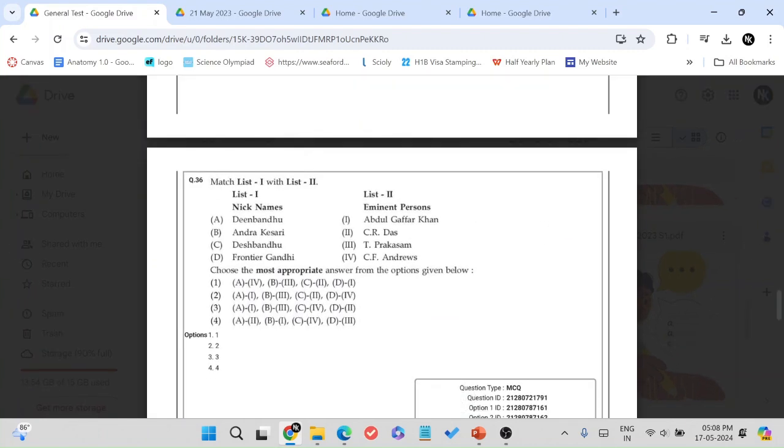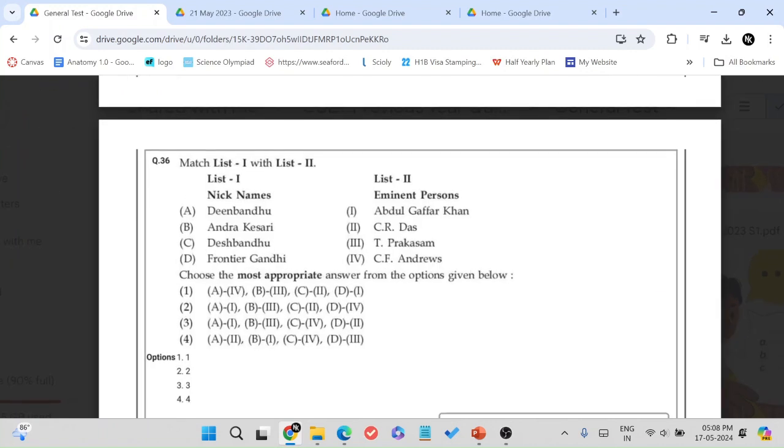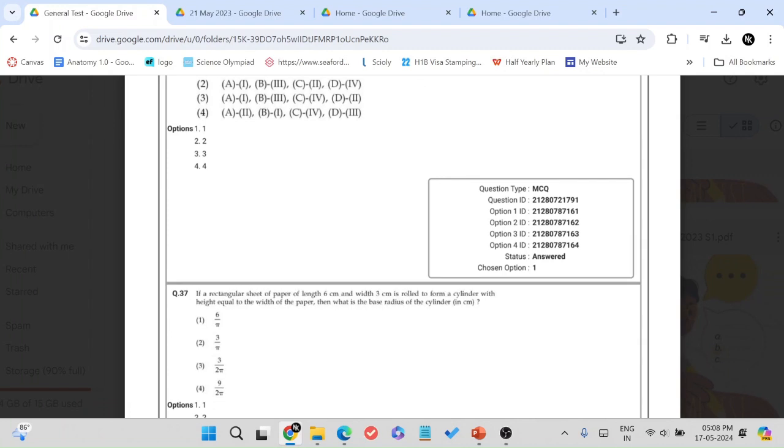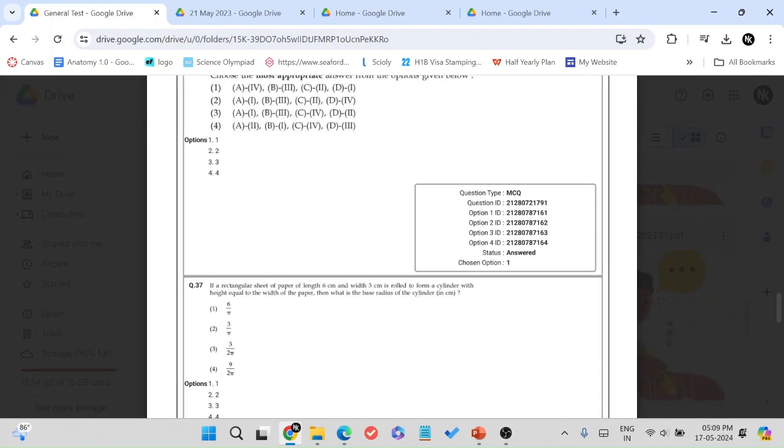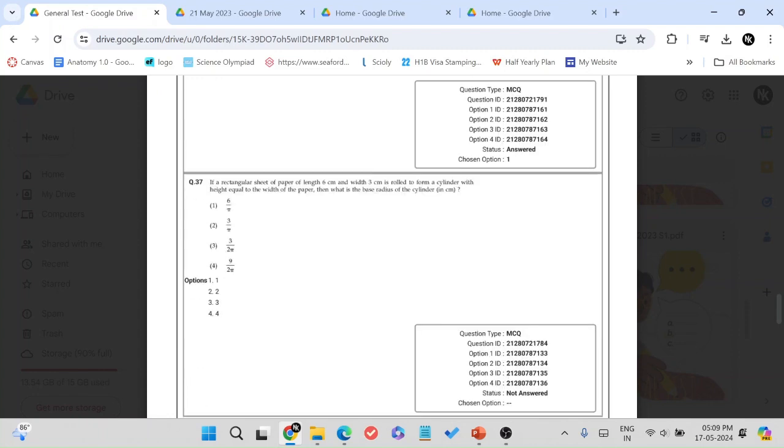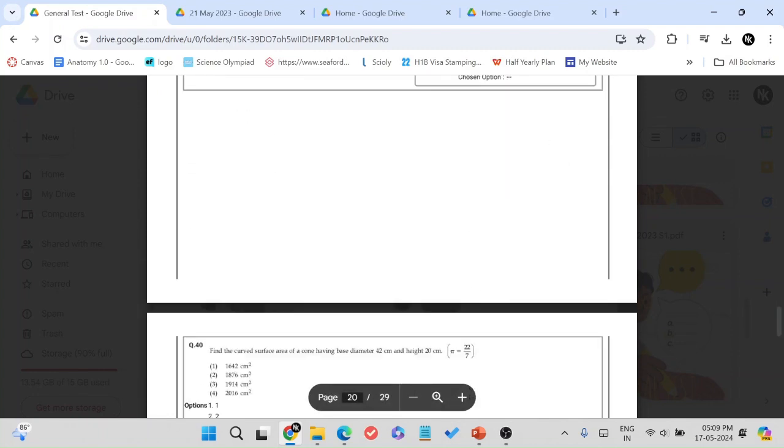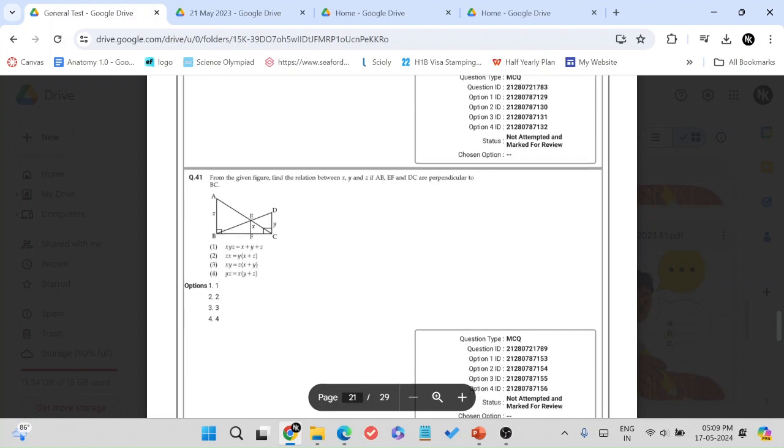And syllogisms, we have a series question. This is modern history, so nicknames, and even the options are very clear. If you know one, obviously if you're a political science student, you know that Frontier Gandhi is Abdul Ghaffar Khan. So D, if you know that, that's all you need to know. So I'm telling you, the difficulty level of last year was extremely easy. Even with minimal preparation, it would feel moderate.